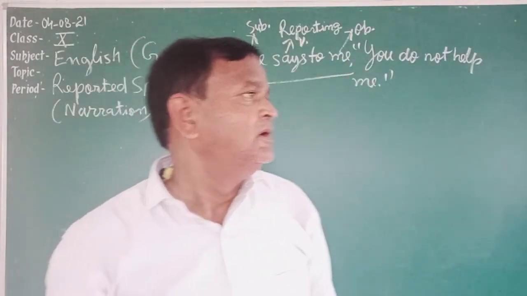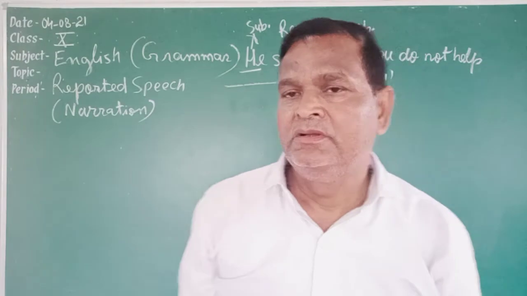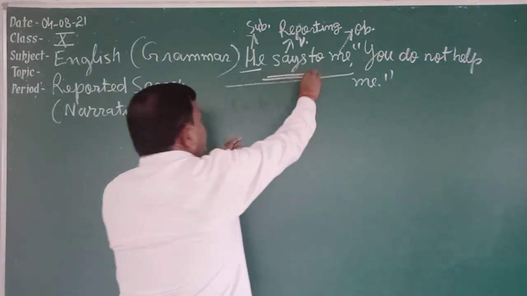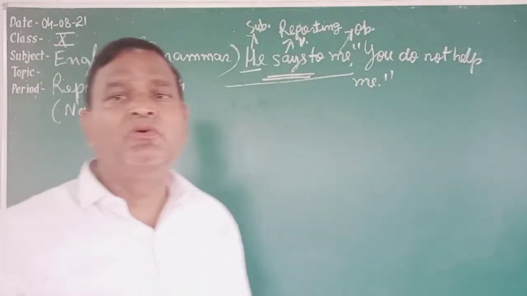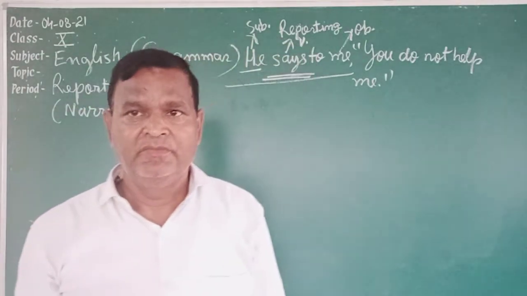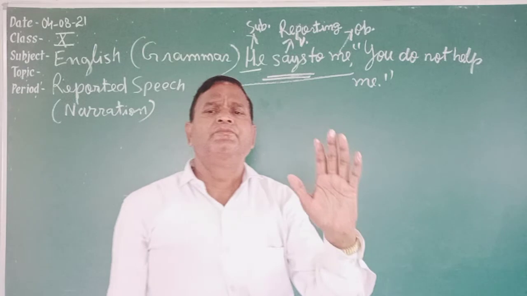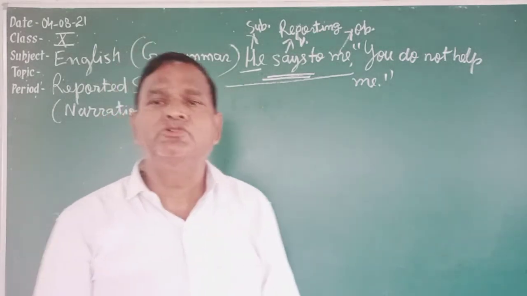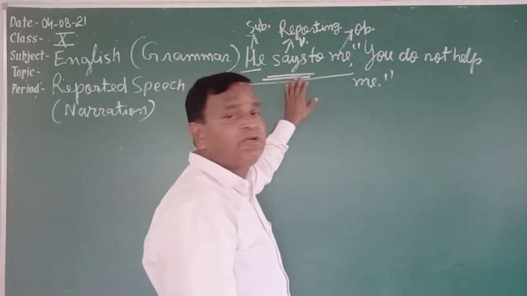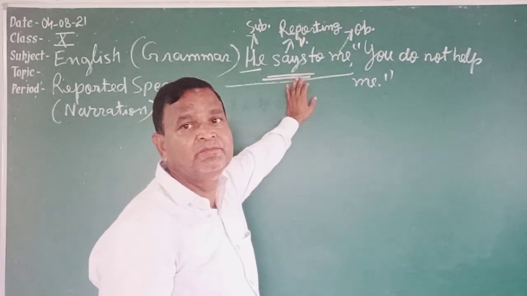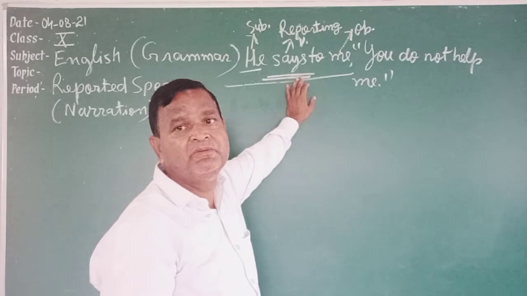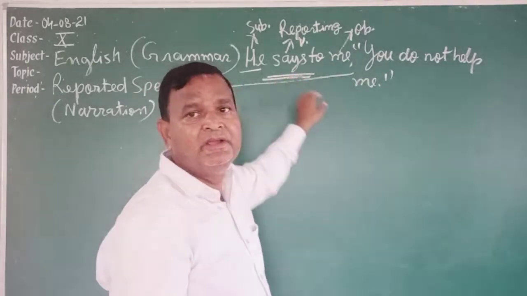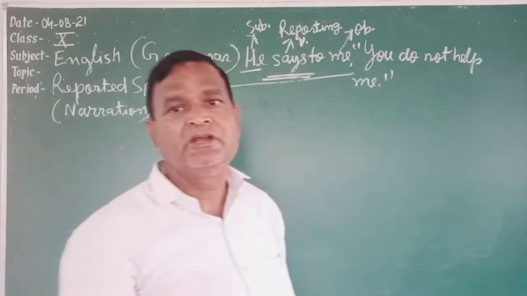Students, now another thing: this reporting verb, "says to" written here, may be written in any tense, either present tense, past tense, or future tense. Suppose "says to" is written, it is present. He is saying, present tense. He will say, future. He said, past tense. The reporting verb may be in any tense: present, past, or future.